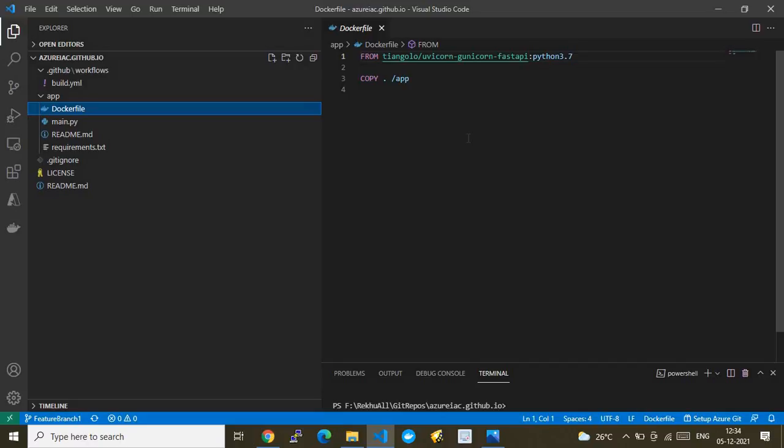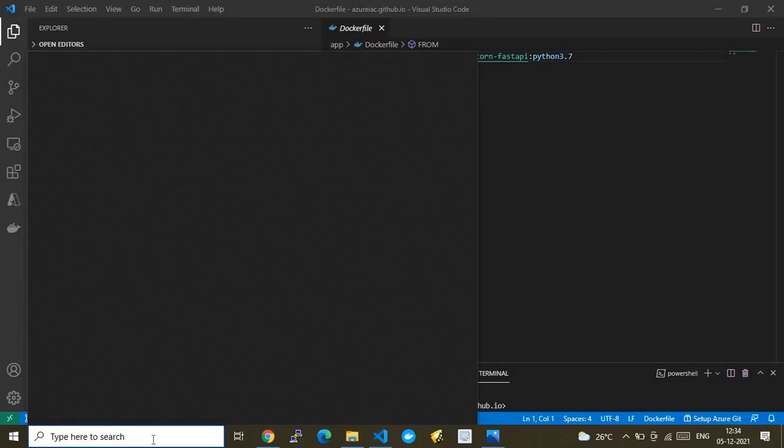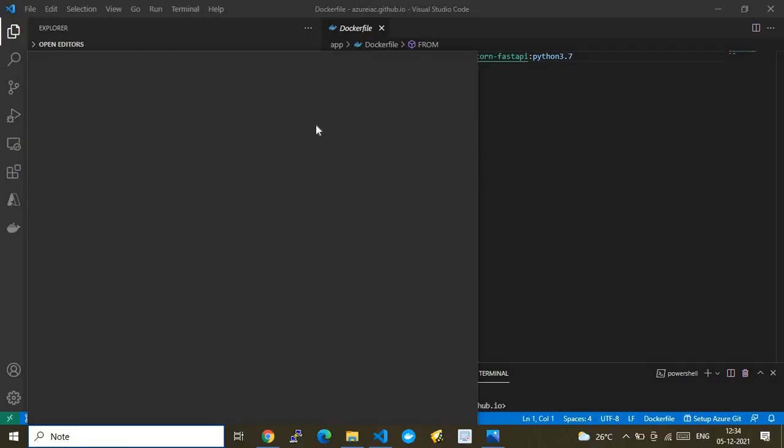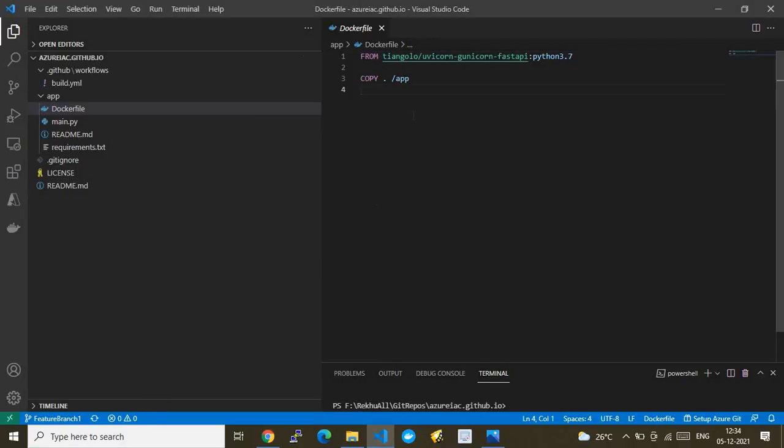You just have to create it in a notepad. Let me show you how you can create it. All right, so let me open the notepad. This is how to create a Dockerfile. Meantime, while it is taking time, in general, how do you create it? You just open a notepad.